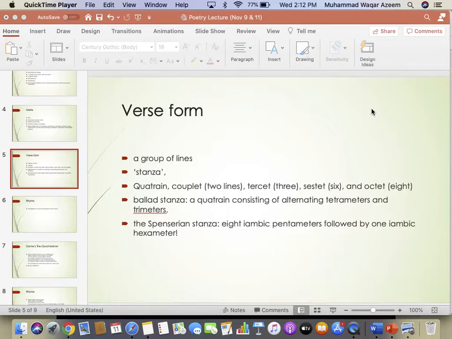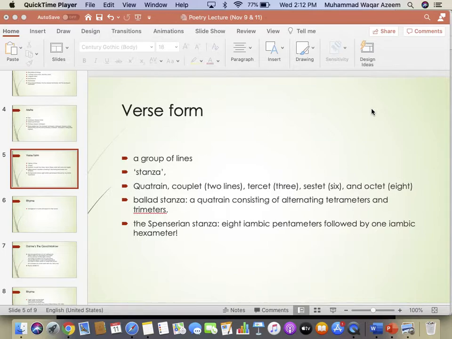I want you to identify the number of stresses and unstresses in the stanza that I showed you before the presentation today. I'll show you the stanza once again after I finish this presentation. Alright? But today we are going to start our lecture on verse form.